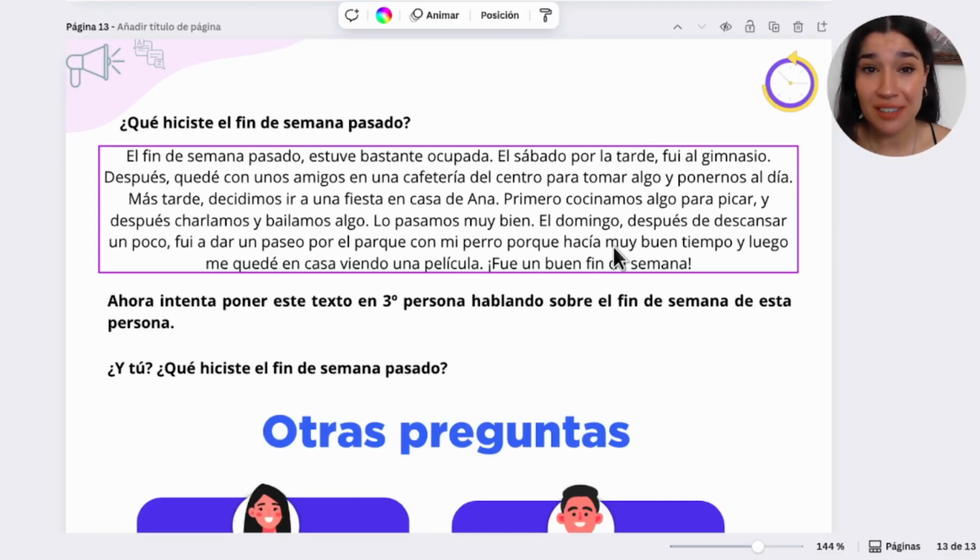Then after, I'm gonna leave a little text about a weekend, something that I ask my students all the time, like, what did you do last weekend? What did you do? And they always have to reply because I always ask that. I want to know a little bit about their life. This is an example. You can take this one and make your own. This is a typical conversation that we have. Ask about what they did.